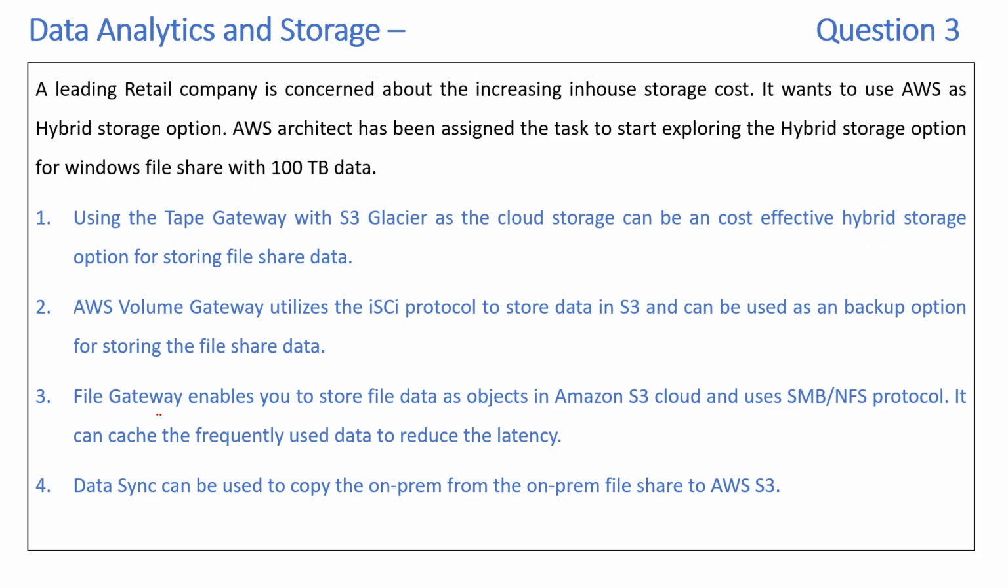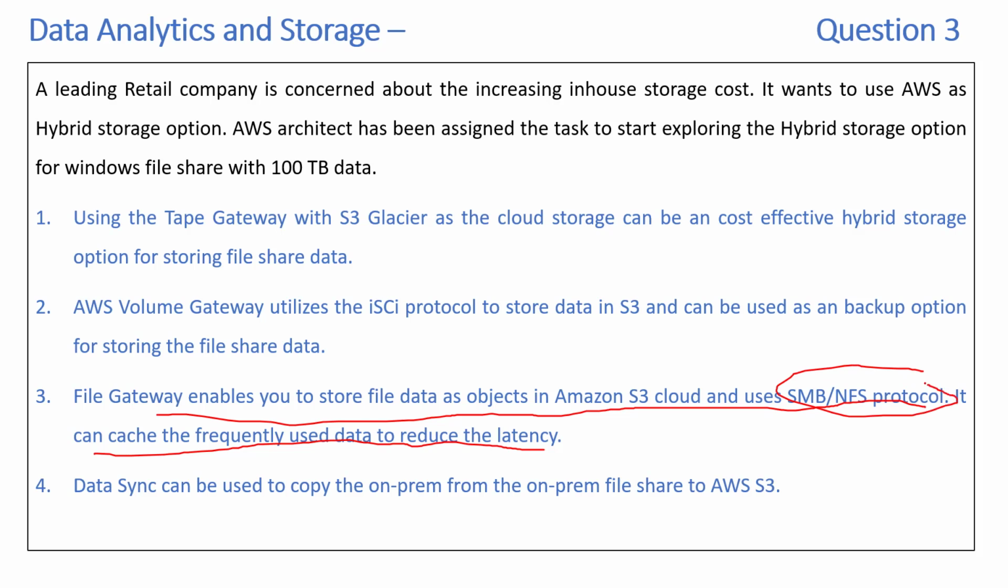Okay, the file gateway enables you to store the file data as objects in Amazon S3 and uses the SMB and NFS protocols. It can cache the frequently used data to reduce the latency. So that's true. The file gateway can enable you to store the file data as objects in S3, and it uses the SMB and NFS protocols to access the data, and it can also have a cache for the frequently used data to reduce the latency. So this seems like a very good option.